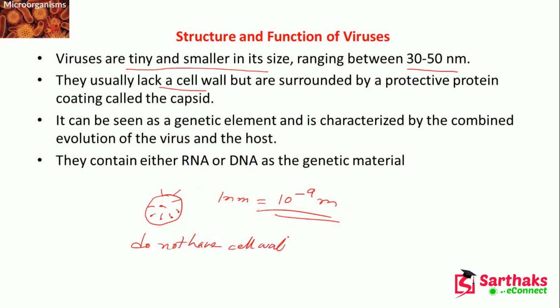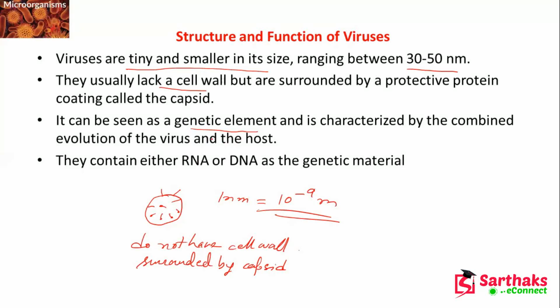They do not have a cell wall, but they are surrounded by a protective protein coating called the capsid. This protective protein coating is called the capsid, and it can be seen as a genetic element and is characterized by the combined evolution of virus and the host.